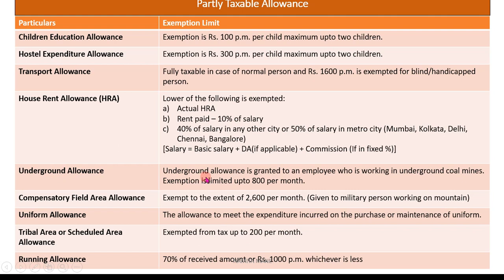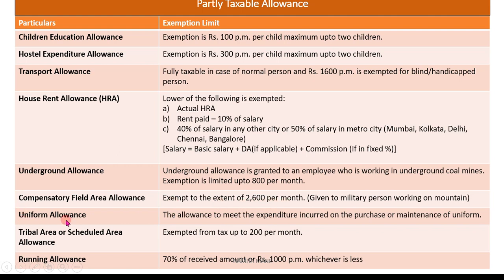Now underground allowances is granted to an employee who is working in an underground coal mine. If the employee is working underground, like in coal mines, the exemption is limited up to 800 per month. Then compensatory field area allowance. This is given to military personnel who are working in the mountains. For that the exemption limit is 2,600 per month.